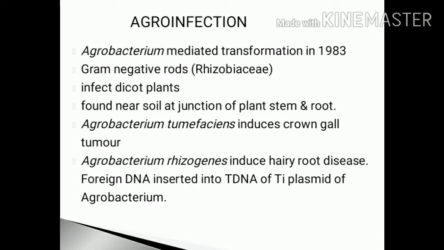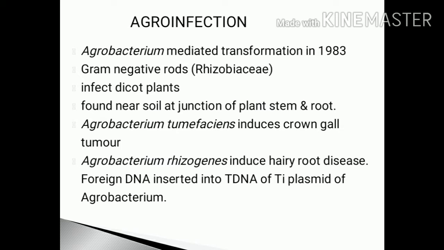Agrobacterium mediated transformation was developed in the year 1983. Agrobacterium is a gram-negative, rod-shaped bacteria belonging to the family Rhizobiaceae. They infect dicot plants. The bacteria is found near the soil at the junction of plant stem and root. Two main types of Agrobacterium are Agrobacterium tumefaciens that induce crown gall tumor and Agrobacterium rhizogenes that induce hairy root